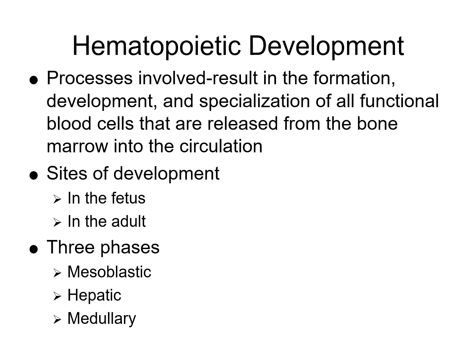Hematopoiesis. So hematopoiesis, by definition, is the process involved in the formation, development, and specialization of all functional blood cells. These mature blood cells are then released from the bone marrow into circulation.